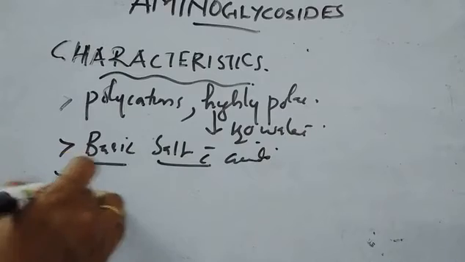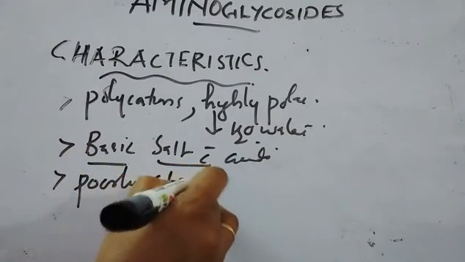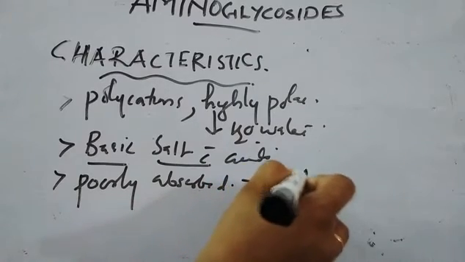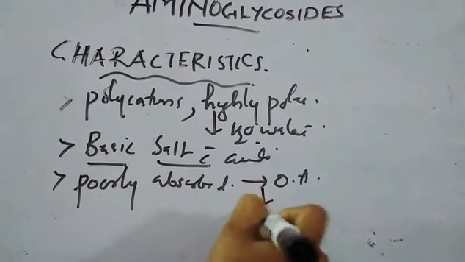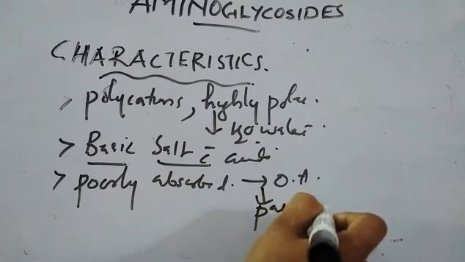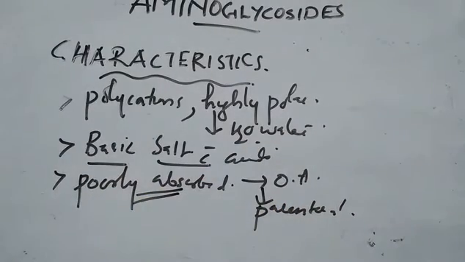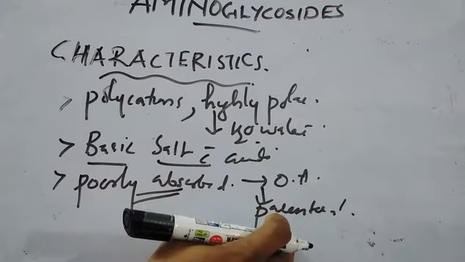And usually these compounds are poorly absorbed also. So they are not readily absorbed. They are poorly absorbed on oral administration, and so they are mainly given in the form of parenteral preparation. That's why they are mainly given by parenteral administration.